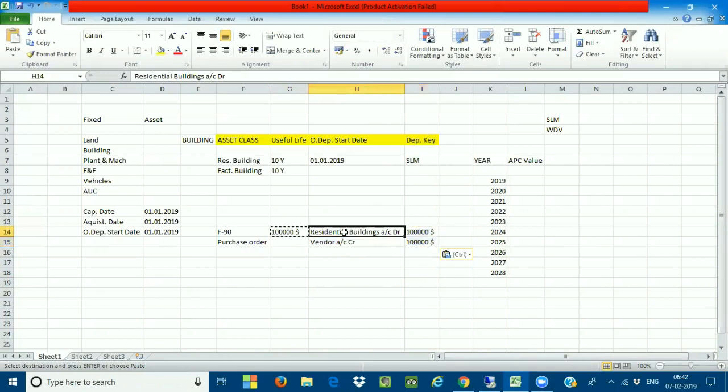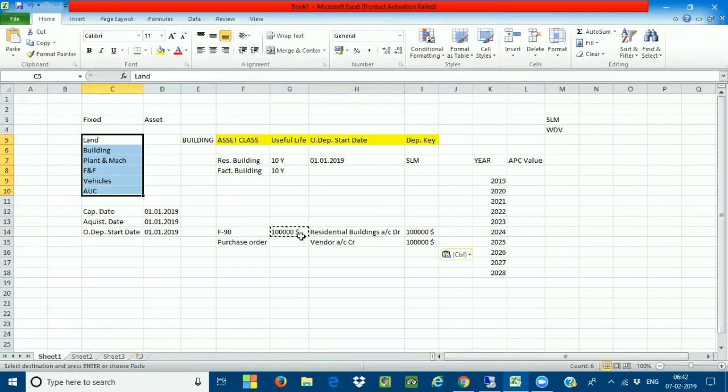Your residential buildings is a GL account called a reconciliation account. Why? Because the value has to flow from asset accounting to controlling, to the general ledger. So all these are called recon accounts: building, land and purchase, plant and machinery, furniture and fixtures, vehicles, assets under construction.